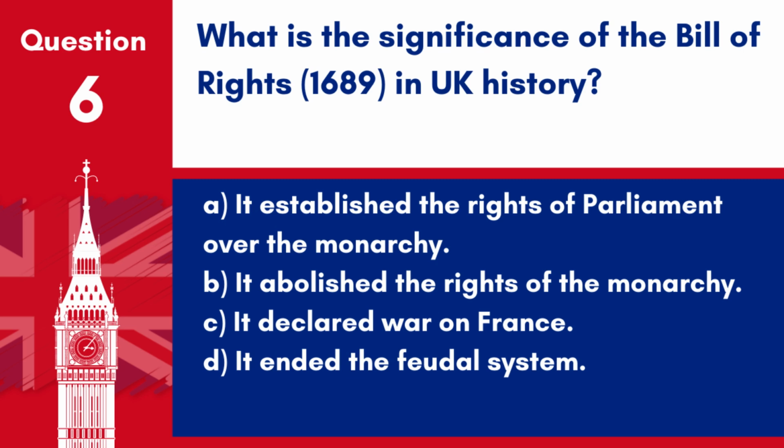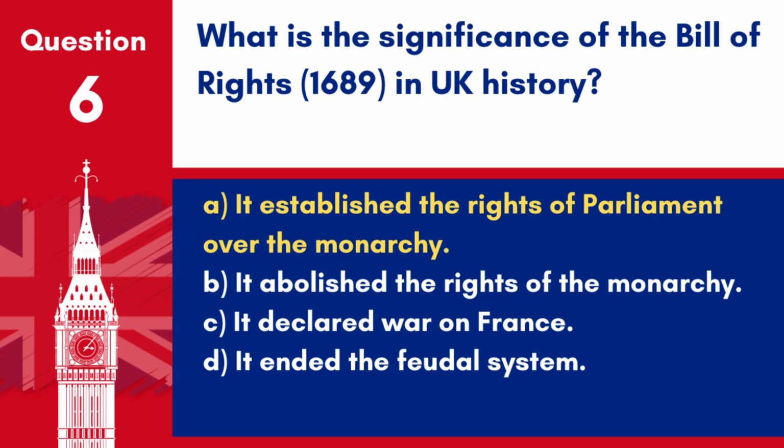Question 6. What is the significance of the Bill of Rights, 1689, in UK history? A. It established the rights of Parliament over the monarchy. B. It abolished the rights of the monarchy. C. It declared war on France. D. It ended the feudal system. Answer. A. It established the rights of Parliament over the monarchy.